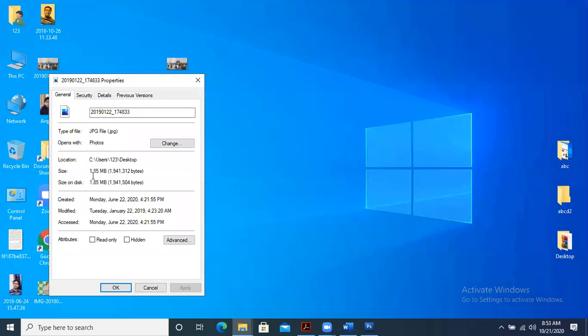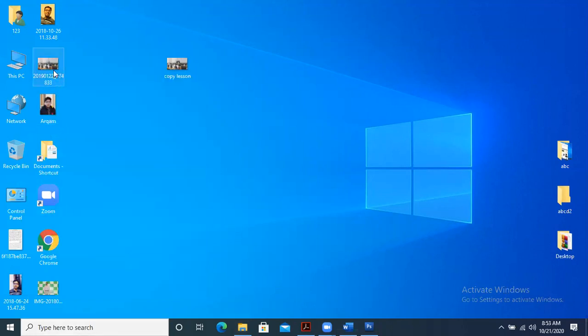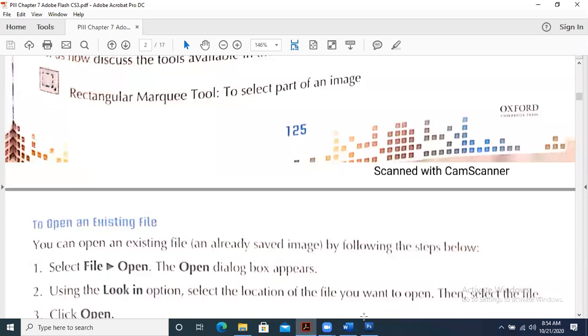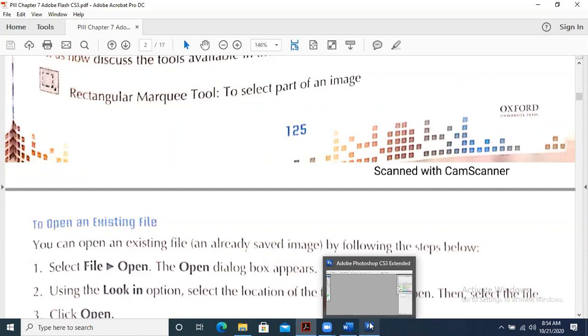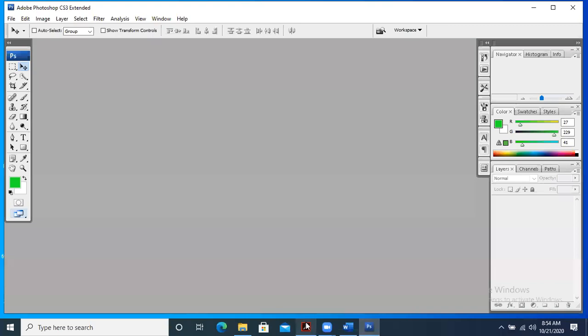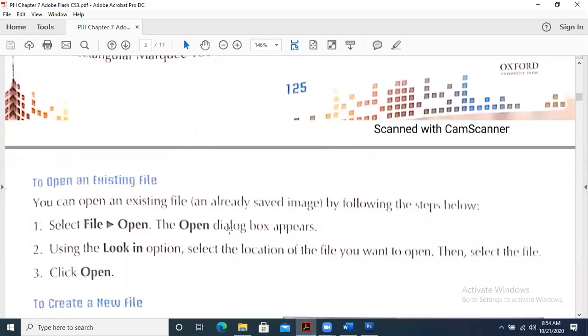Okay, so right now can you see that it is 1.8685 MB. So the original picture is in MBs, and this picture that we have saved in the lower resolution is in KBs. This is the thing that we need to understand: whenever we are publishing for the internet, we will take lower, otherwise we will take higher resolution when we are saving the JPEG file. Okay, come back to the lesson again so that we can cover all these things.